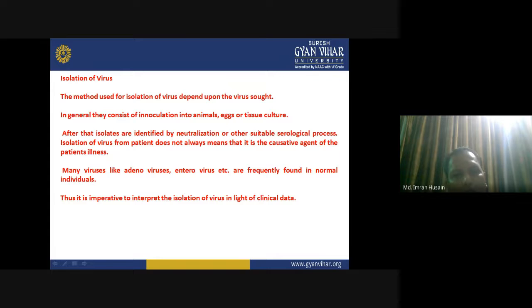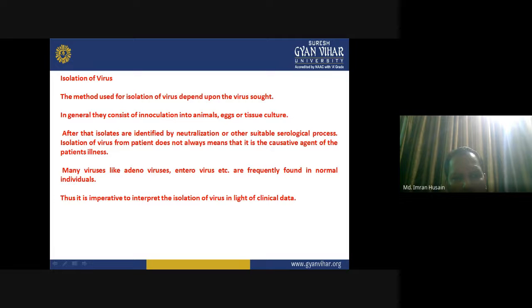Isolation of virus. The method used for isolation of virus depends upon the virus that is being sought. In general, it consists of inoculation into animals, eggs, or tissue culture. After that, the isolates are identified by neutralization or a suitable serological process.